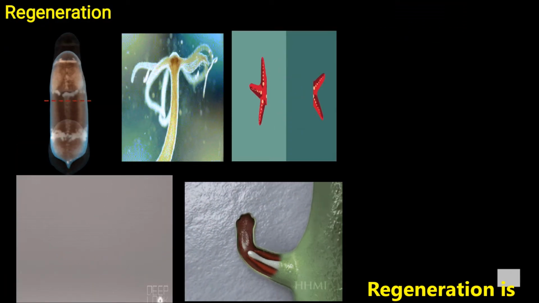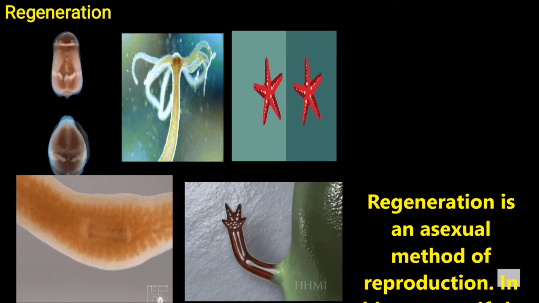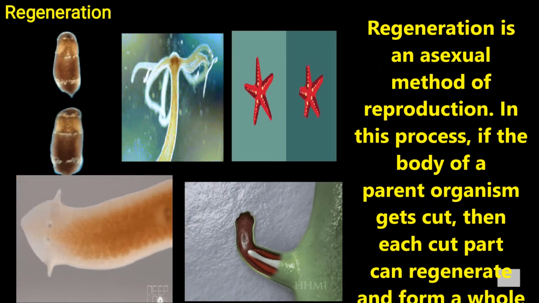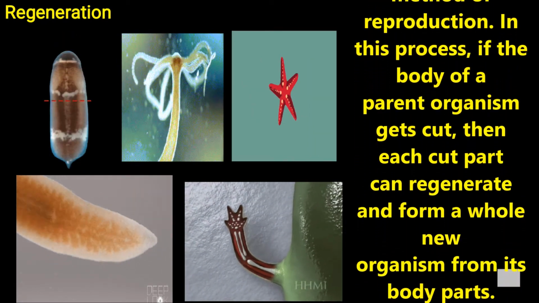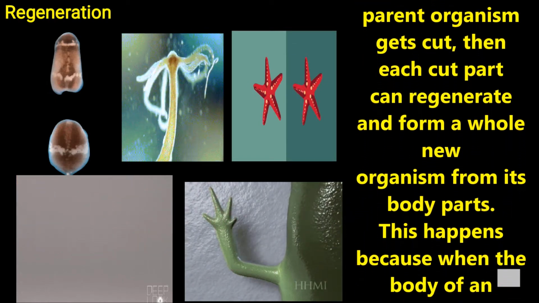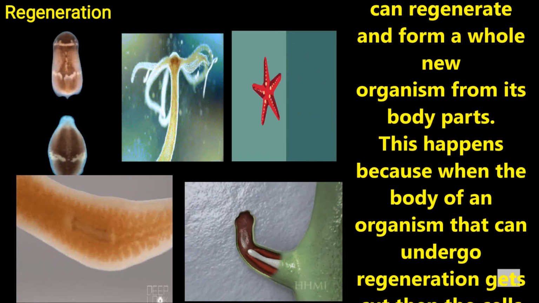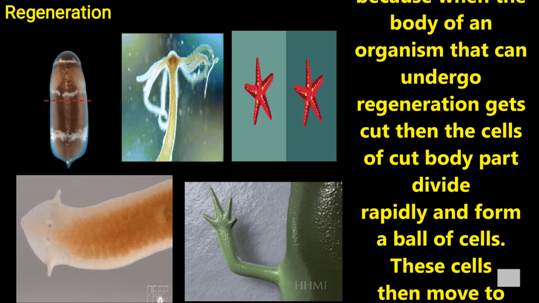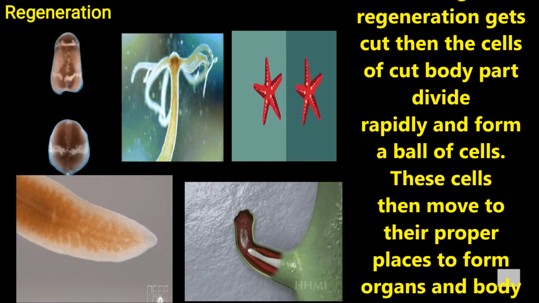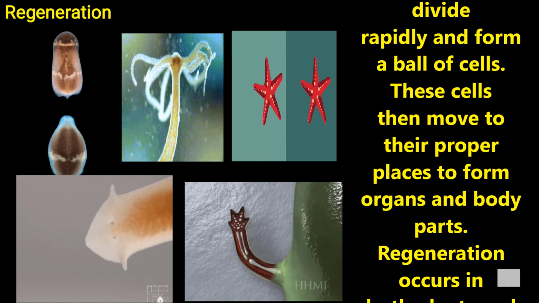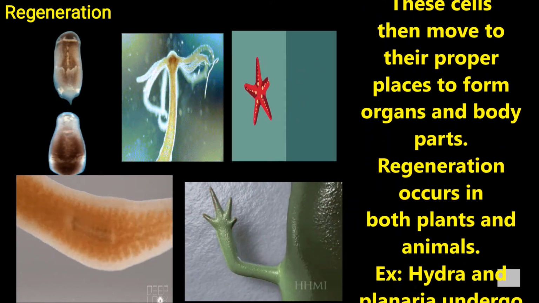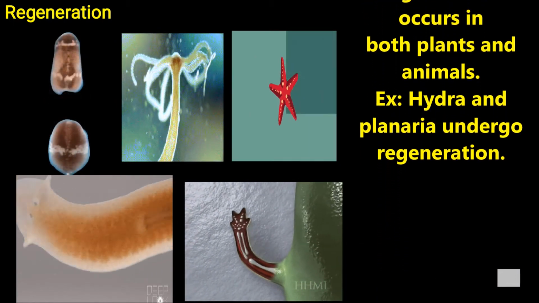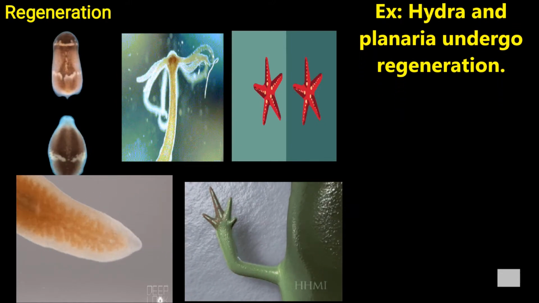Now let us discuss regeneration. Regeneration is an asexual method of reproduction. In this process, if the body of a parent organism gets cut, then each cut part can regenerate and form a whole new organism from its body parts. Let us see how this happens. When the body of an organism that can undergo regeneration is cut, the cells of the cut body part divide rapidly and form a ball of cells. These cells then move to their proper places to form organs and body parts. Regeneration occurs in both plants and animals.